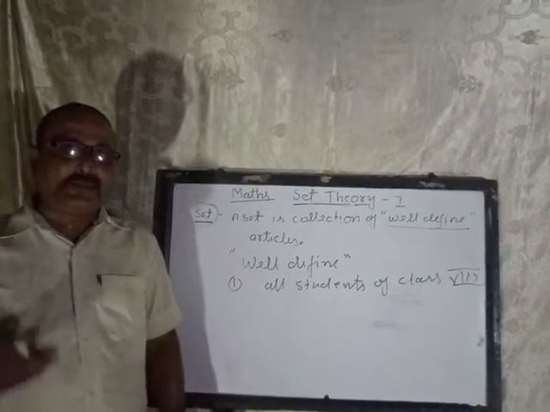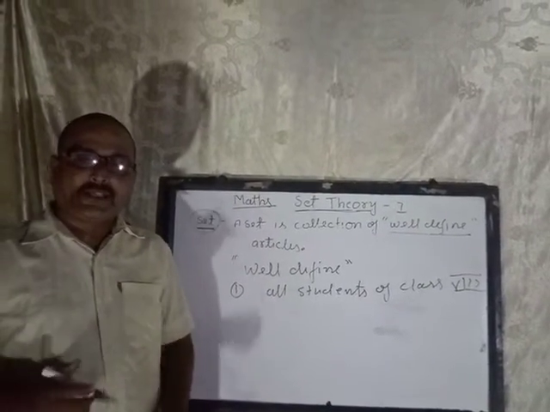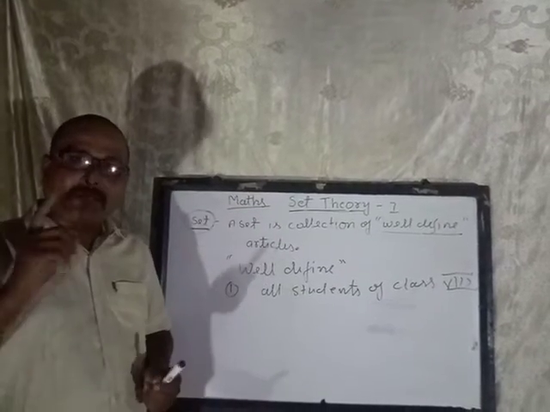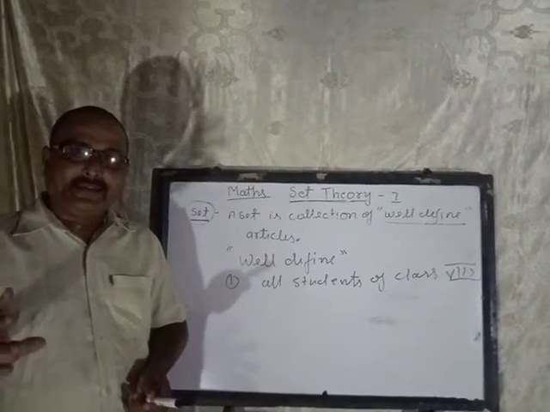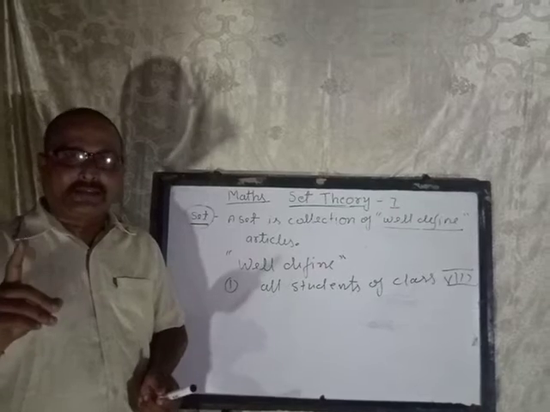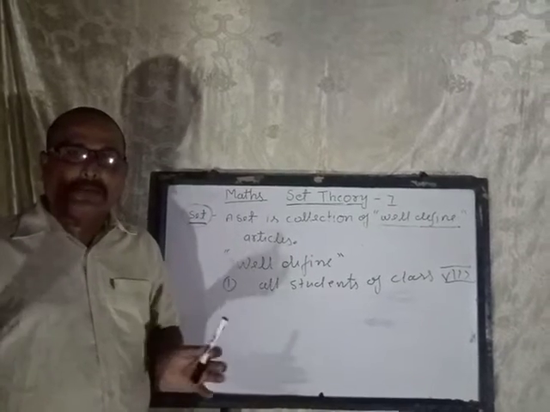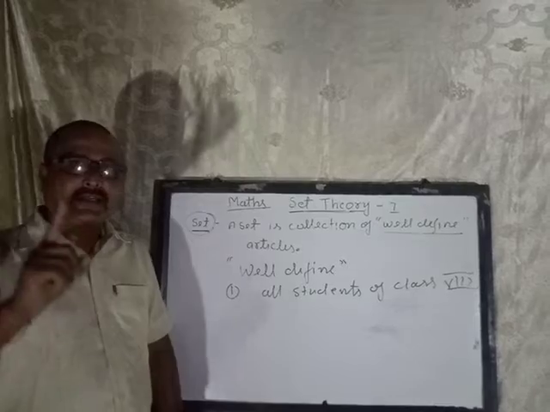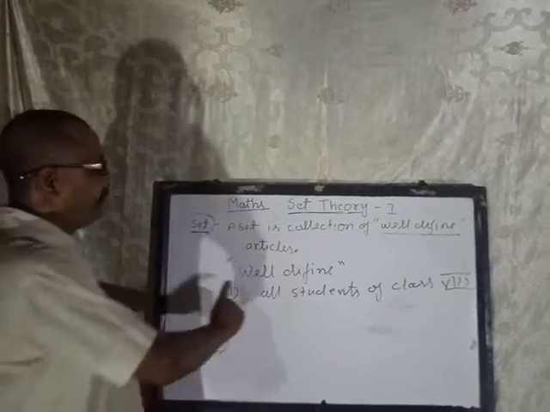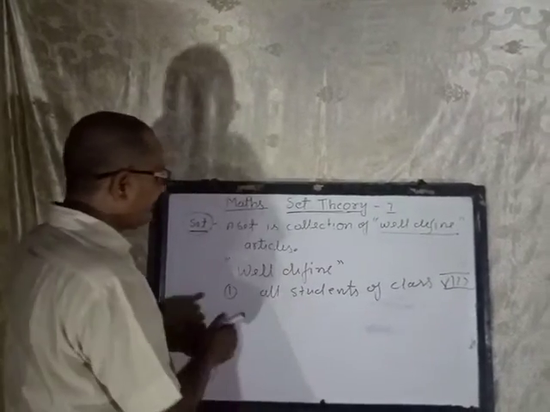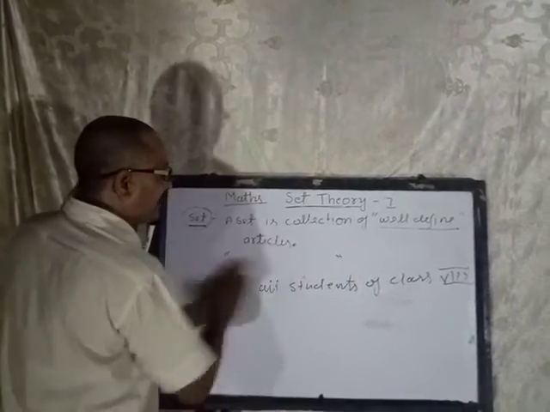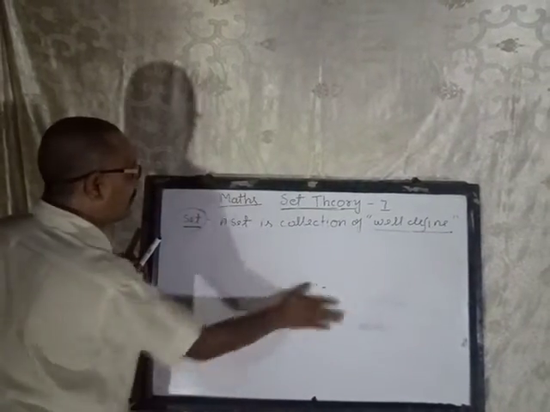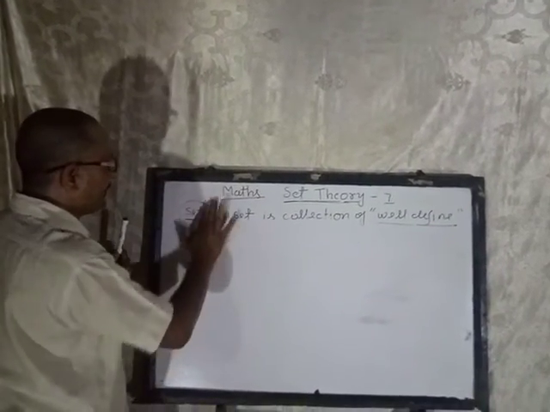Another thing: suppose you are going to purchase a dress, so the shopkeeper gives you one pant and one shirt, not two pants and only one shirt, or two shirts and no pant. That is not a set, but one pant and one shirt, that is a set, the meaning of well defined. Now I am going to give some examples, and they are also given in your book.